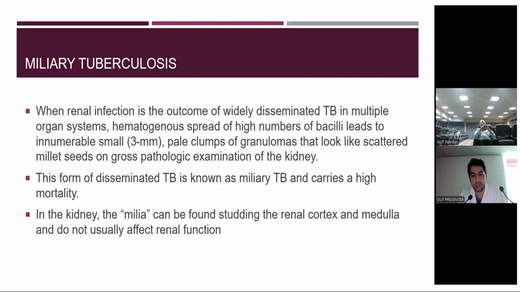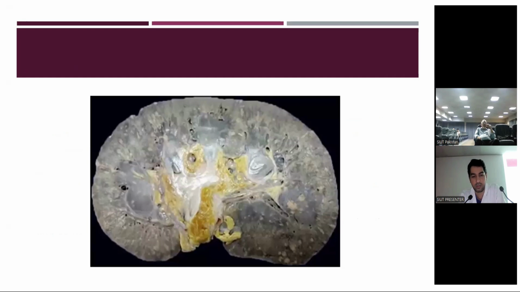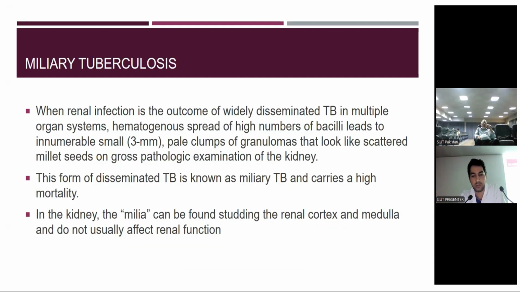When the renal infection is the outcome of widely disseminated TB in multiple organ systems, hematogenous spread of a high number of bacilli leads to innumerable small pale clumps of granulomas that look like scattered millet seeds on gross pathological examination of the kidney. This is the miliary tuberculosis histological specimen of the kidney, looking like a very calcified kidney with caseous necrosis. This form of disseminated TB is known as miliary TB and carries a high risk of mortality.